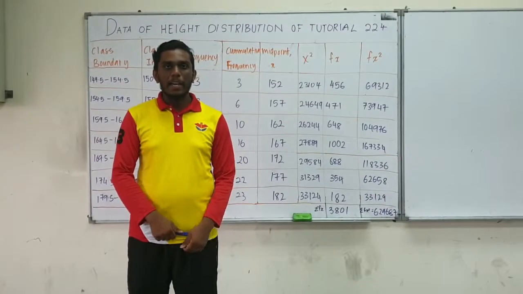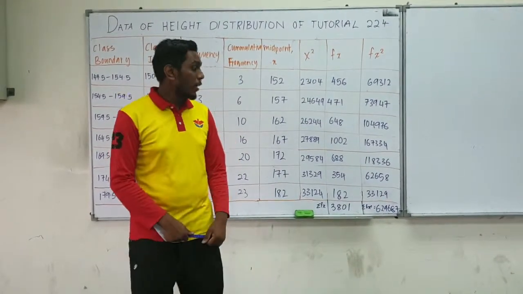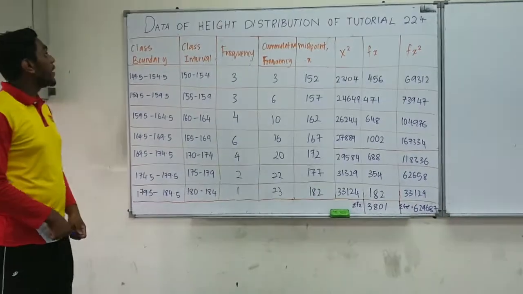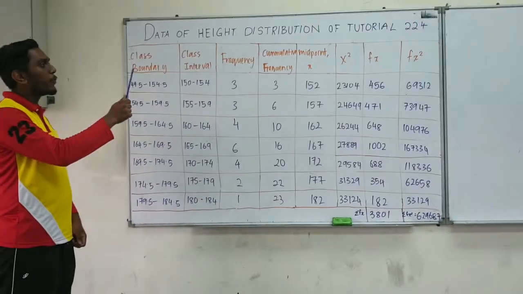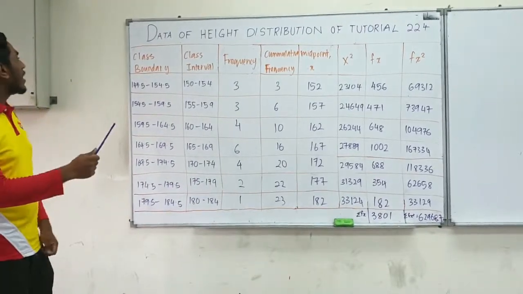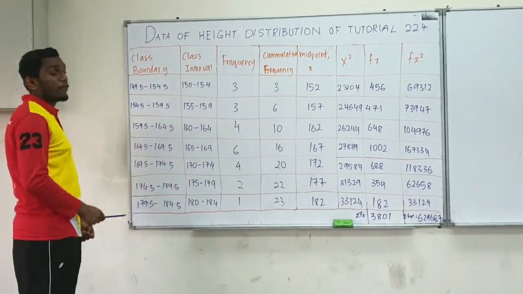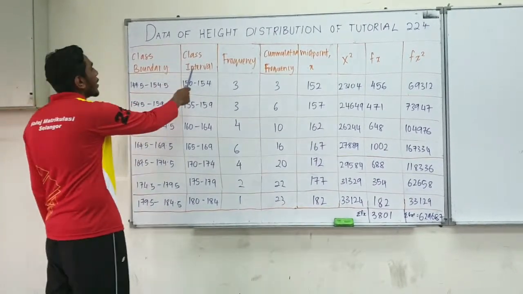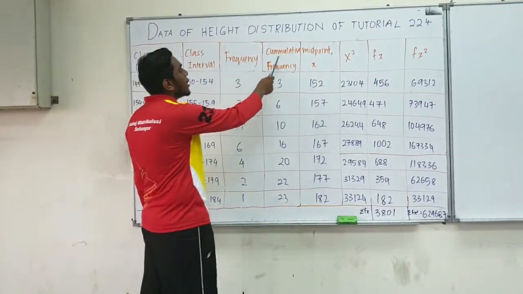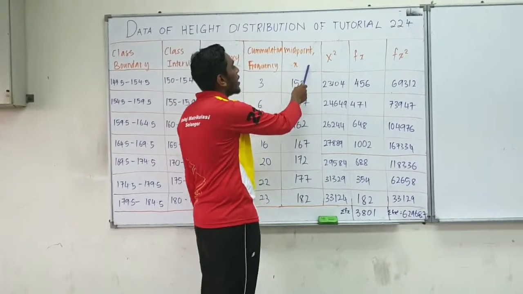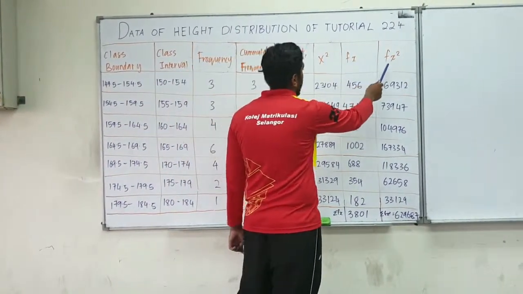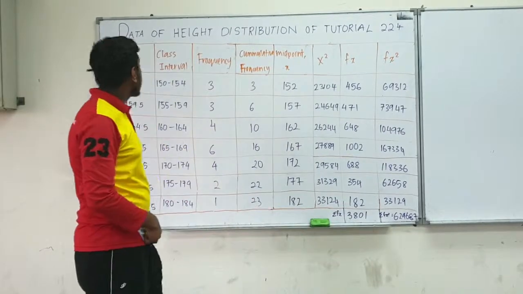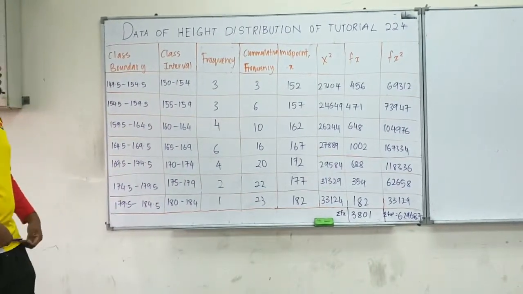Greetings to everyone and our lecturer, Madam Rose. Today, I'm going to explain about the data of height distribution. Okay, let's start by explaining the first row. The first row consists of class boundary, class interval, frequency, midpoint x, x squared, fx, and fx squared. First and foremost, I would like to explain the class boundary.